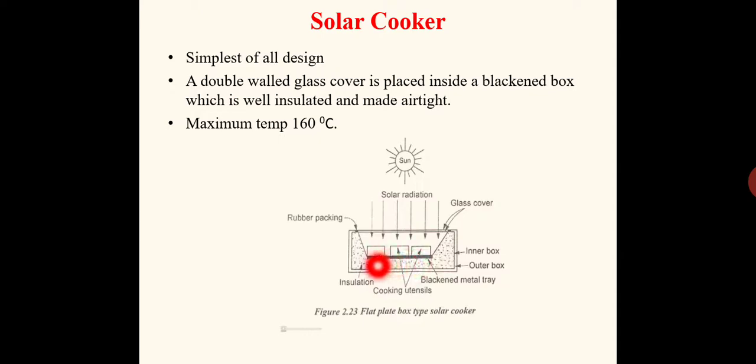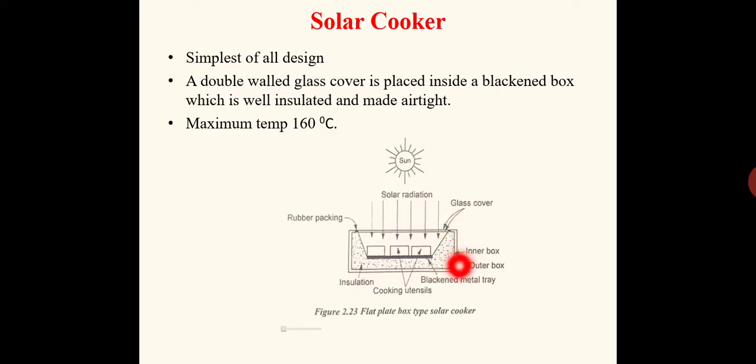Over that plate we will be placing the cooking utensils. So these boxes are the cooking utensils. Heat energy absorbed by this tray, the solar collector absorbent plate, will be given to this utensil, so that heat is absorbed by these food items. For effective collection of the solar energy, over the top of this is a metallic box. That is why it is called flat plate box type.